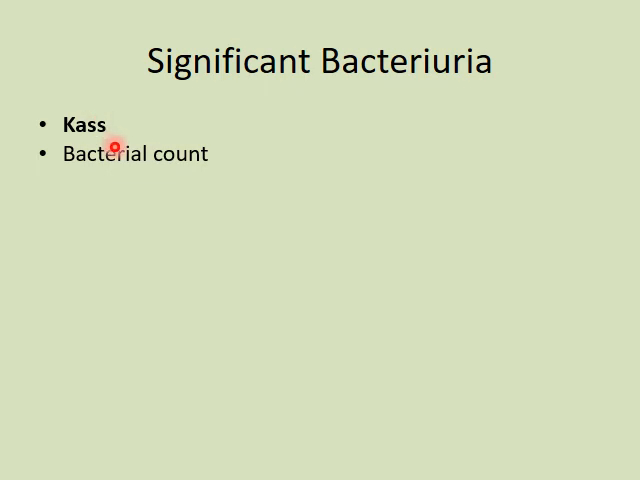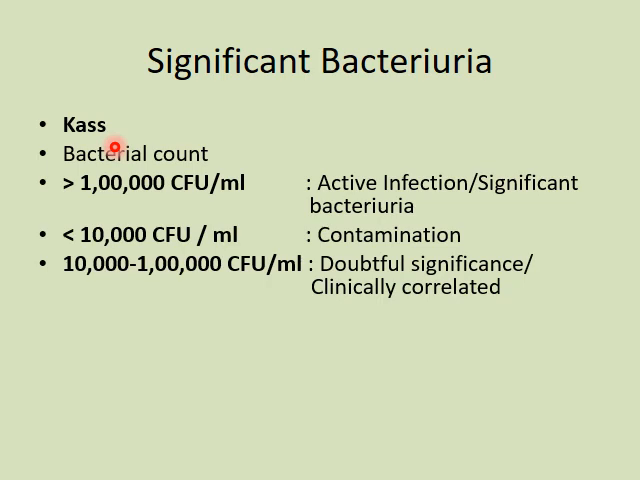In this, what we basically do is the counting of the bacteria. If the bacterial count is more than 1 lakh colony forming units per ml, then it is considered as significant bacteriuria or active infection. If the count is less than 10,000 colony forming units per ml, then it could be considered as contamination. And if the count is between 10,000 to 1 lakh colony forming units per ml, then it should be clinically correlated, or it could be of doubtful significance.